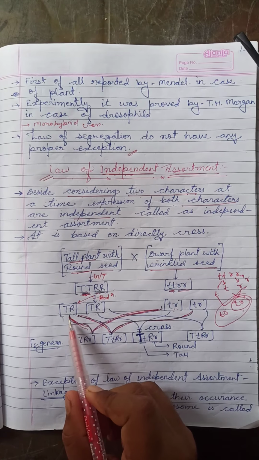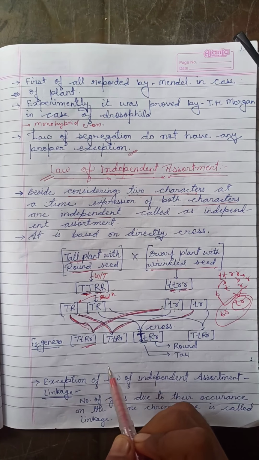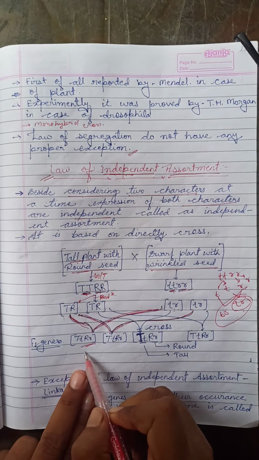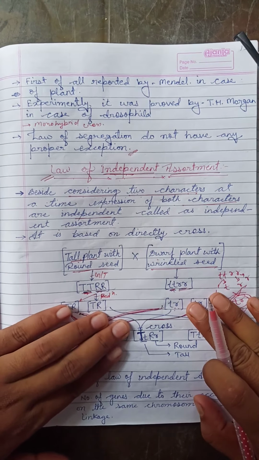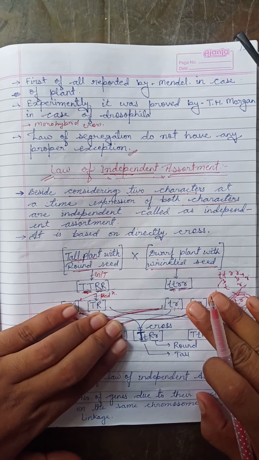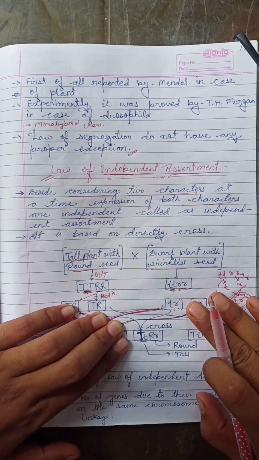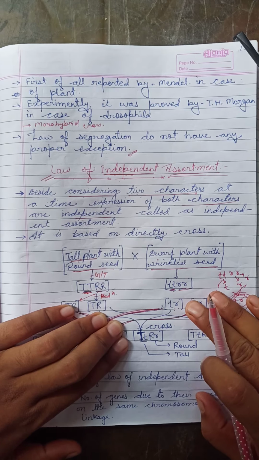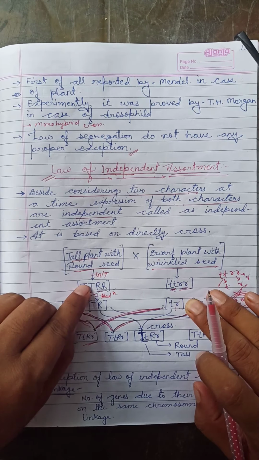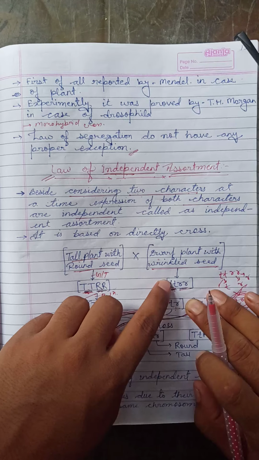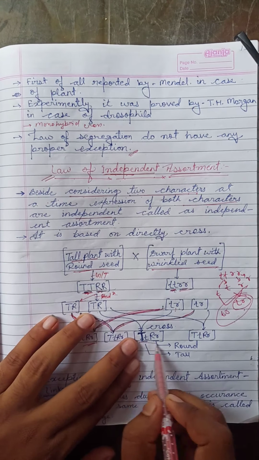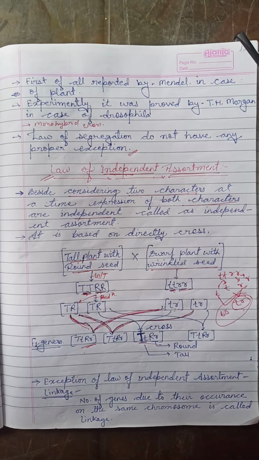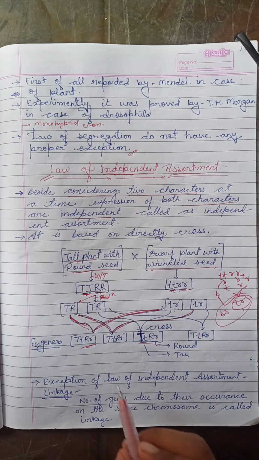Look at the F1 generation. We know about these three types of crosses, and we have already seen in the F2 generation, sorry, in the dihybrid cross, this is the reduction of this format, and this is the reduction of this gametic formation. After the crossing, this kind of F1 progeny is produced, and this is the character.